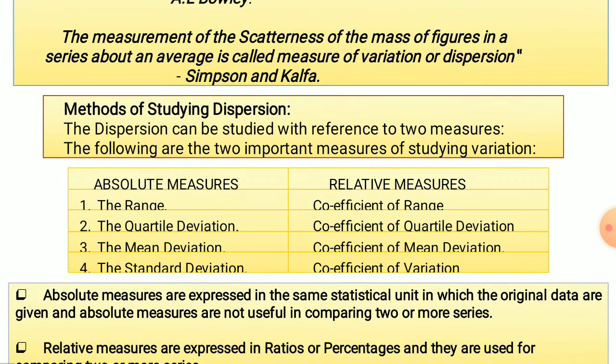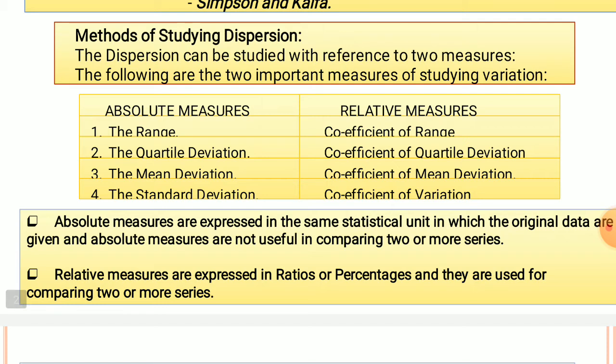Now, methods of studying dispersion. The dispersion can be studied with reference to two measures. They are absolute measures and relative measures. The absolute measures are the range, quartile deviation, mean deviation, and standard deviation. These are the four important absolute measures which are to be used for measuring the inherent scatterness of the values or the items which are given in the series about an average.